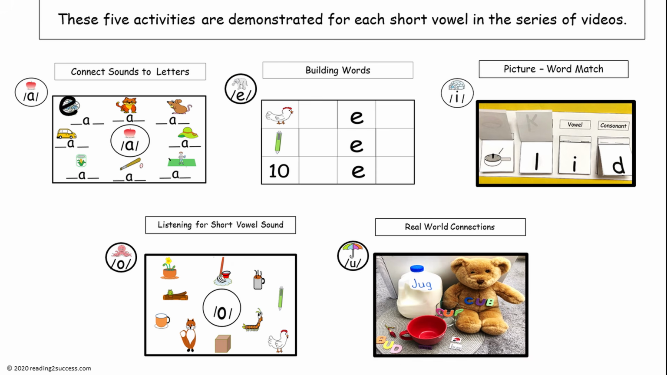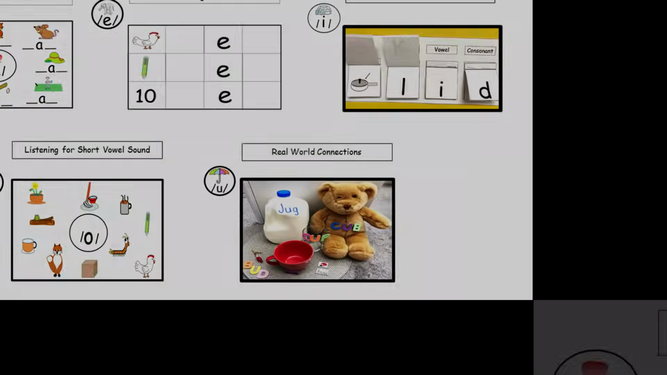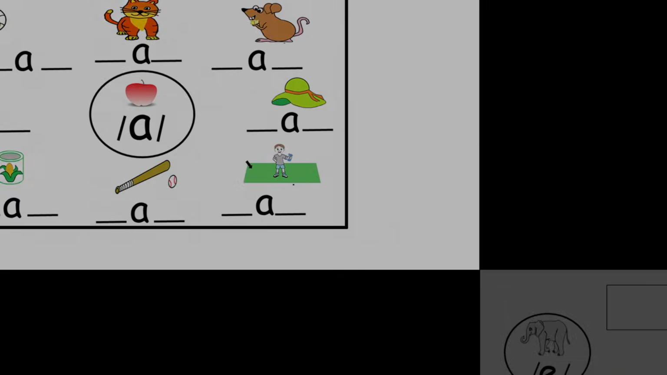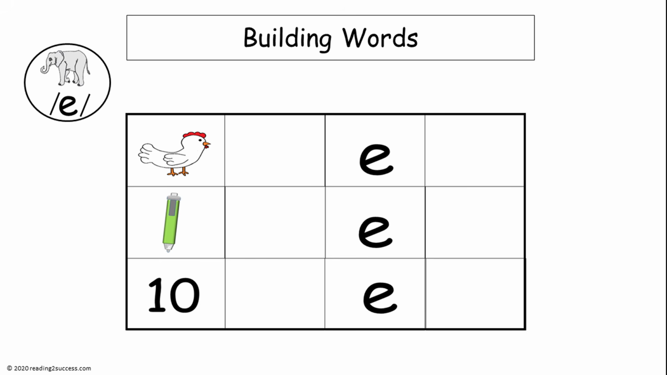These 5 activities are demonstrated for each short vowel in the series of videos. This is a template example for the first activity, connect sounds to letters, that will be demonstrated in each video. This is an example of the second activity, building words.